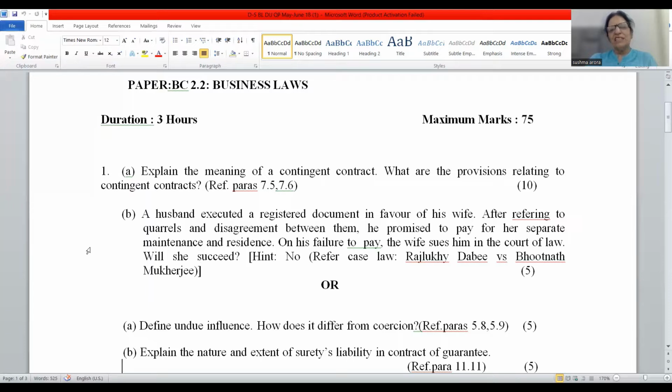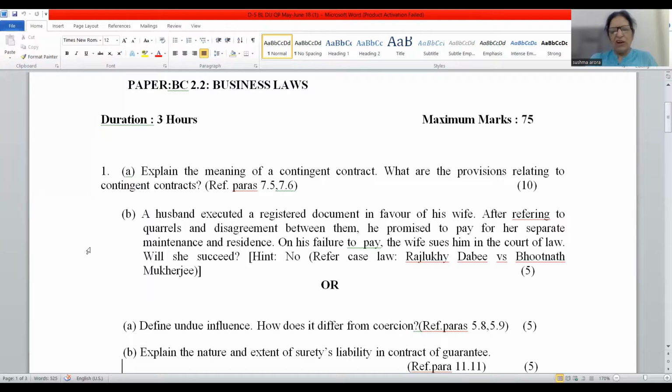She will not succeed, because this agreement was not made on account of natural love and affection. And Rajlukhi Dabi versus Bhutnath Mukherjee is a landmark case regarding this given problem. Now you can make a mention of this. This will create a very good impression about you on the evaluator.